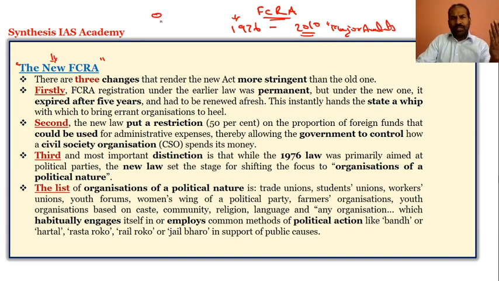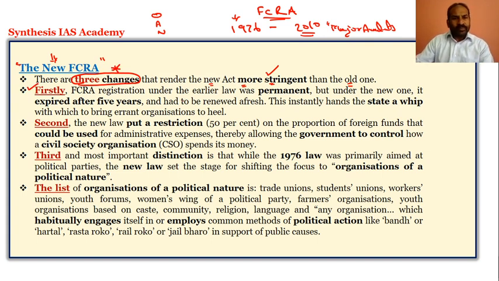We have looked at the origin, and we have also looked at the way amendments have taken place, and now we are looking at the new FCRA. If we conclude all the major amendments which have taken place, we can conclude it in three changes or three amendments. The new act is now more stringent than the old act. Please do understand, the new act is more stringent with regard to the foreign funds coming into India through the NGOs or any association. We will look at what the three major changes are.